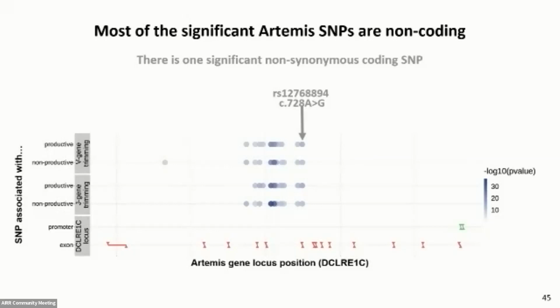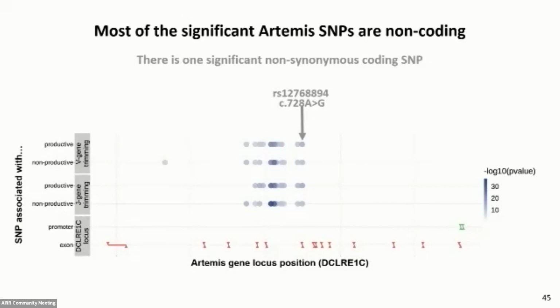And that remained true for even the most significantly associated variants that you can see in darker blue towards the center of the plot. But we did notice one non-synonymous association that was significantly associated with biasing the extent of V and J gene trimming for both productive and non-productive sequences. And you can see that with the arrow pointed also towards the middle. And we noticed this association both within this primary cohort and within a second independent validation cohort as well.